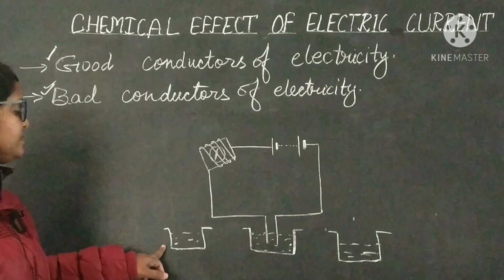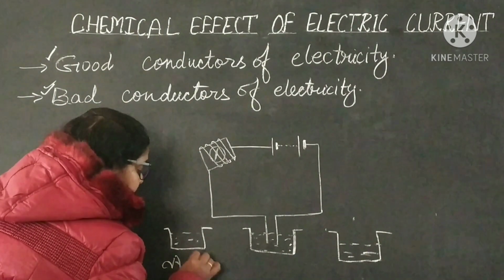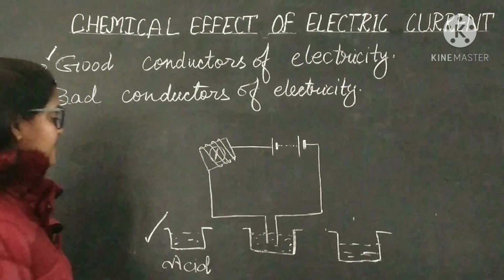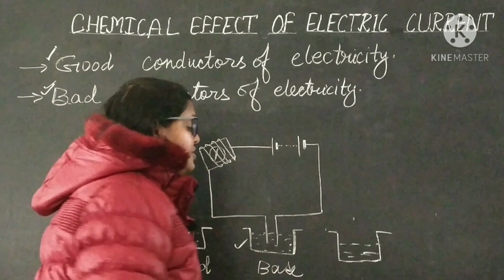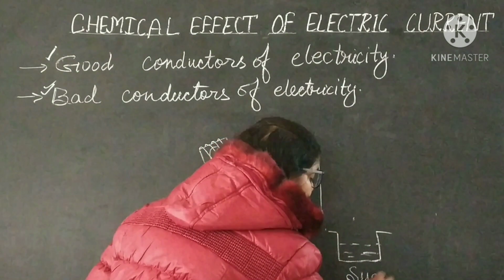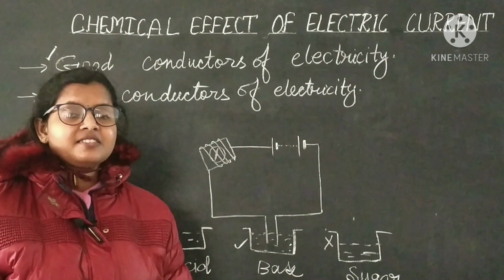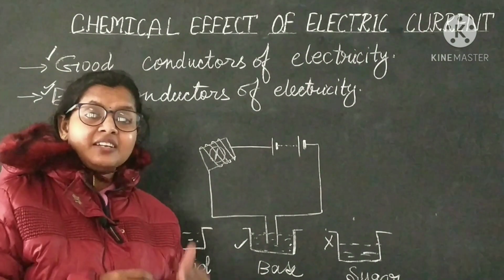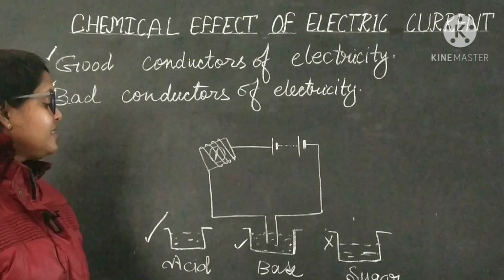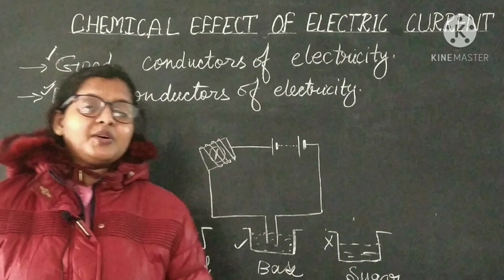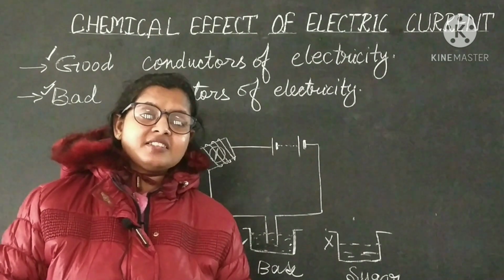So here in the acidified water, acid is present and it will conduct electricity. Base is present here and it will also conduct electricity. But the sugar solution will not conduct electricity because no ions are present in it. So sugar will not conduct electricity. These are the materials which can make distilled water a good conductor. You can check it with this activity. So that was all about whether liquids conduct electricity and which liquids conduct electricity.